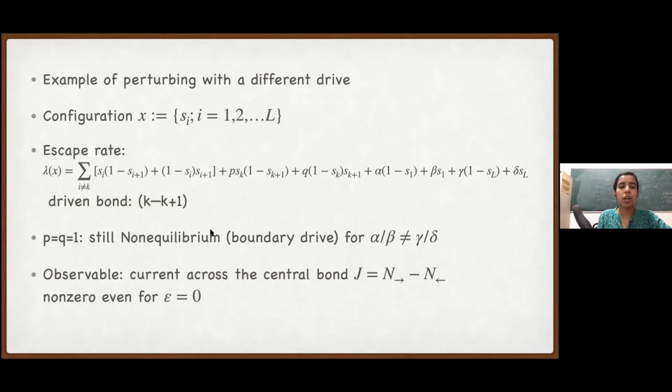So let's look at the observable, which is the current across the central bond, N_right minus N_left. N_right is the number of jumps towards the right during the time 0 to t, so all the 1, 0 configurations which became 0, 1 across this kth bond. N_left is similarly the left jumps.